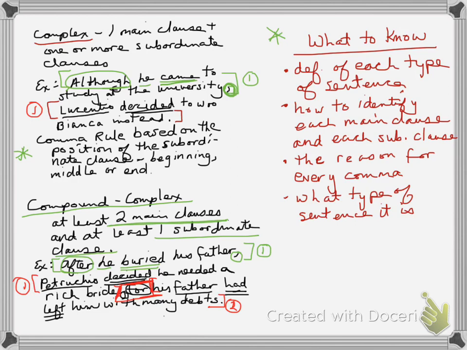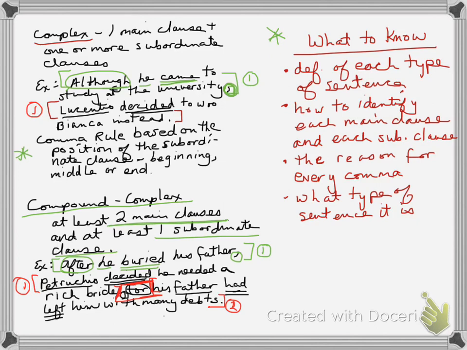The next clause, we're looking for another subject-verb pair. Petruchio decided. Petruchio decided he needed a rich bride. Our second clause. Could it stand alone? Could I just make that a sentence? Yes. So this is an independent clause. We've bracketed it in red, showing that it's independent, and we've numbered it number 1.